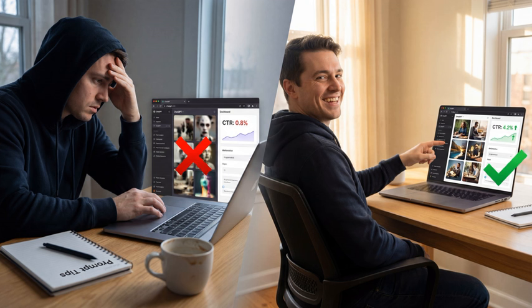Missing negative prompts. This is where a lot of users fall short. Not using negative prompts is like driving without brakes. You're just asking for trouble. Interesting. Can you elaborate on that? Sure. If you don't tell the AI what to avoid, you're going to end up with all kinds of artifacts like extra fingers or weird text.